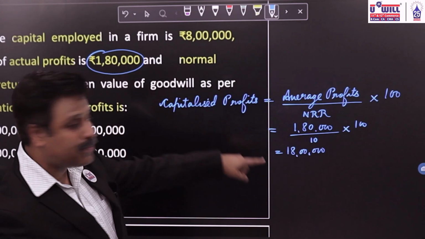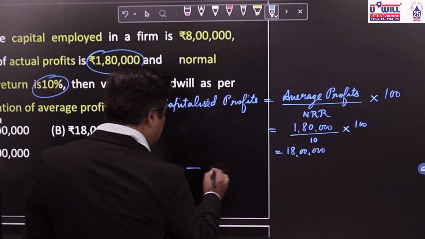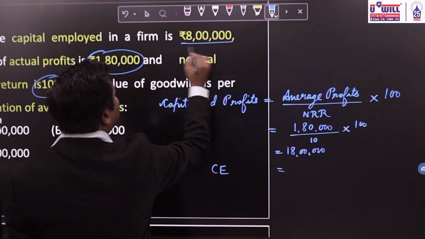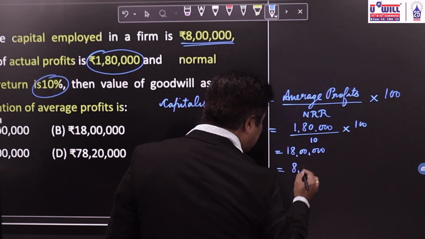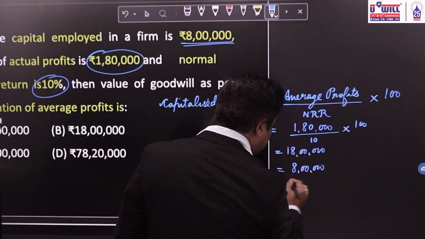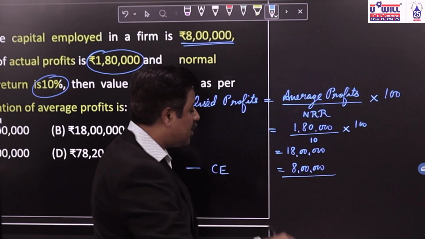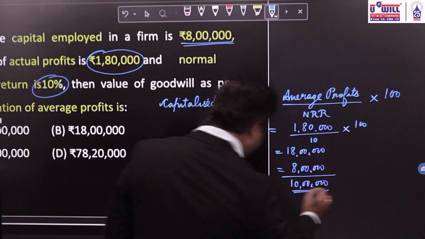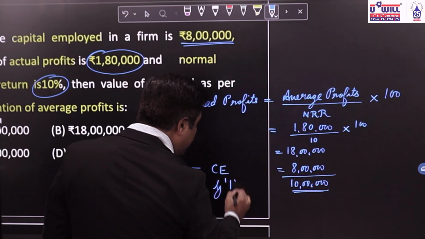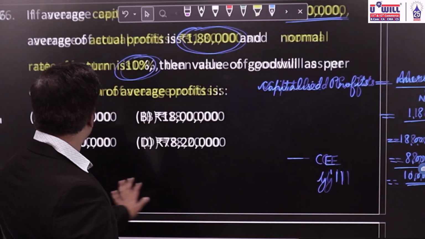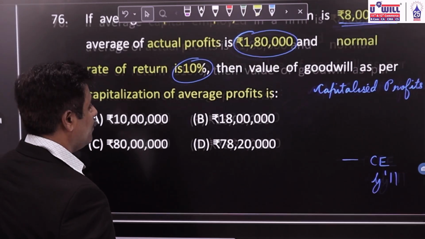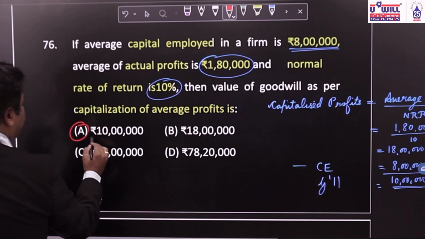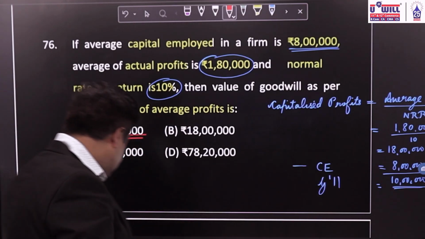From our capitalized profit of 18 lakhs, we subtract capital employed and then we directly get goodwill. What is the capital employed given in the beginning? 8 lakhs. From 18 lakhs, if you subtract capital employed 8 lakhs, then by the capitalization of average profits method, what is the amount of goodwill equal to? 10 lakhs. Goodwill will be equal to 10 lakhs. So accordingly, what will be your option? Option A. Goodwill will be equal to 10 lakhs. I hope everyone is clear with that.